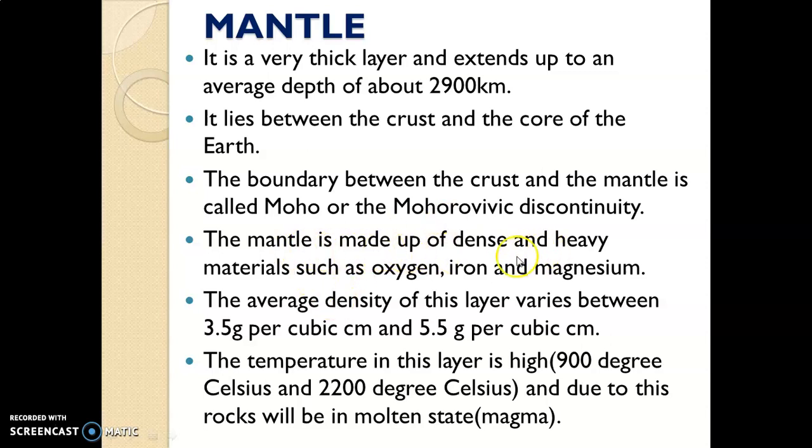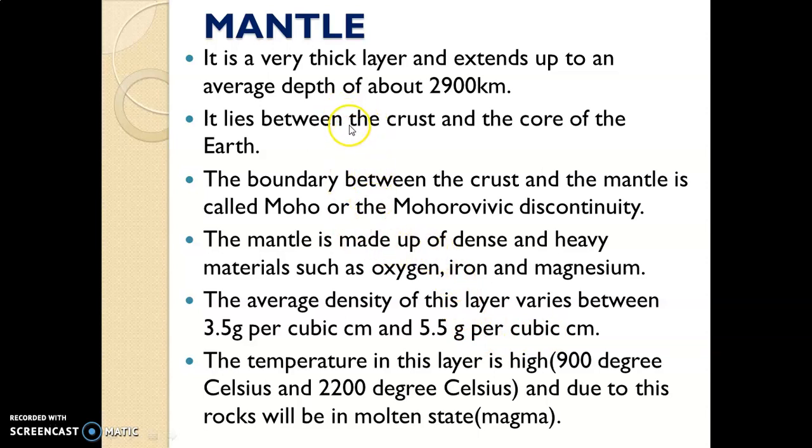This layer is made up of dense and heavy materials such as oxygen, iron and magnesium. And the density of this layer is between 3.5 and 5.5 grams per cubic centimeter. As we know, the mantle is the thickest layer.